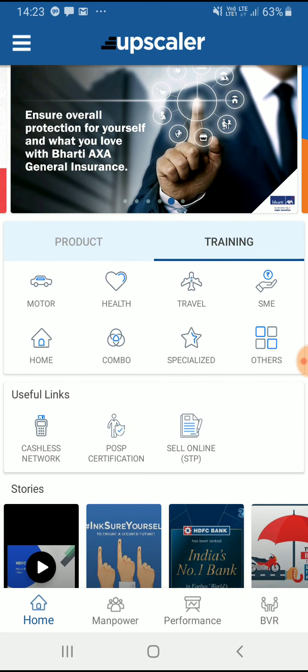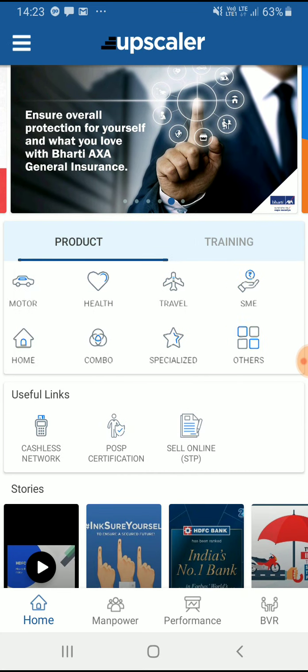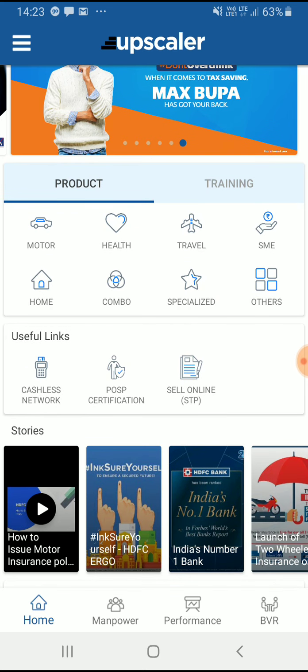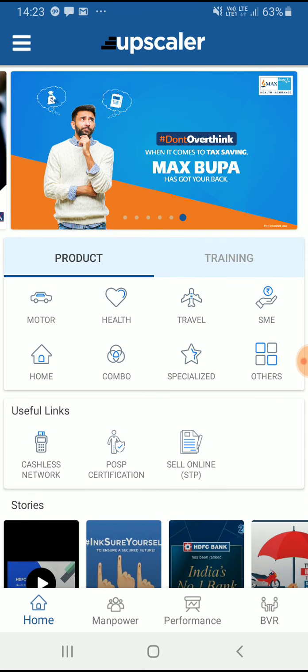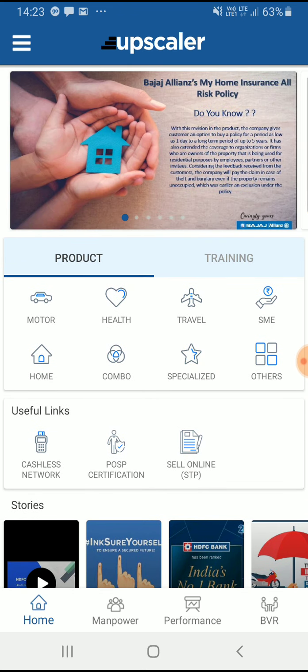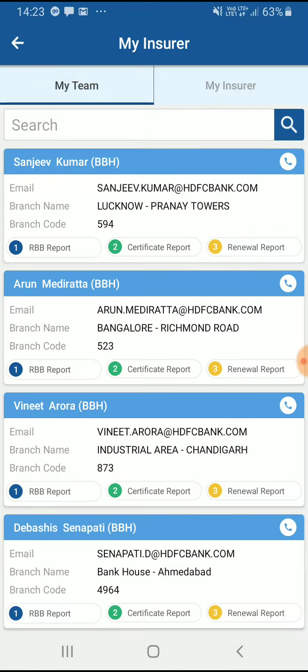So these were the 2 important parts of the product and training in the app. The third important part I'm going to show you is the manpower. At the bottom footer, you can see home. There is a manpower button adjacent to it. If I click on manpower, I have now logged in as the central product team head.